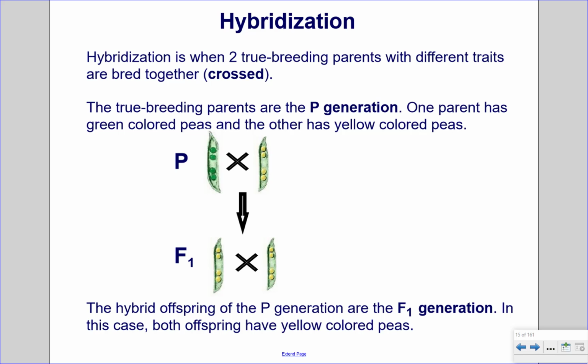Hybridization. Hybridization is when two true breeding parents with different traits are bred together, crossed. The true breeding parents are the P generation. One parent has green-colored peas, and the other has yellow-colored peas. The hybrid offspring of the P generation are the F1 generation. In this case, all offspring have yellow-colored peas.